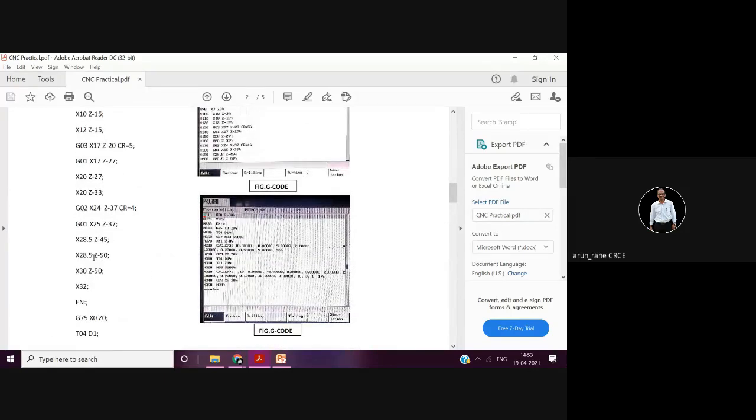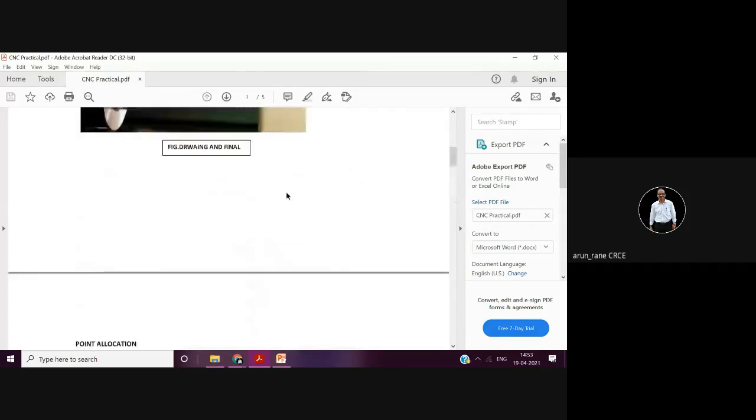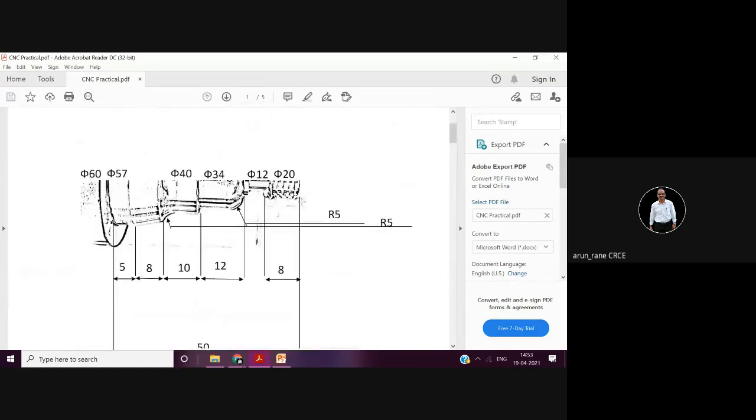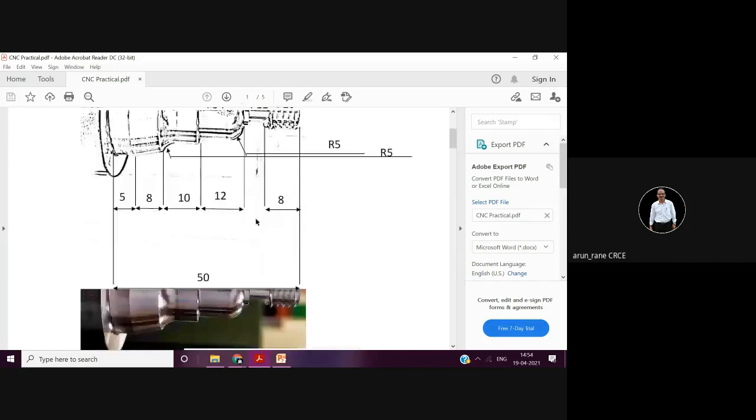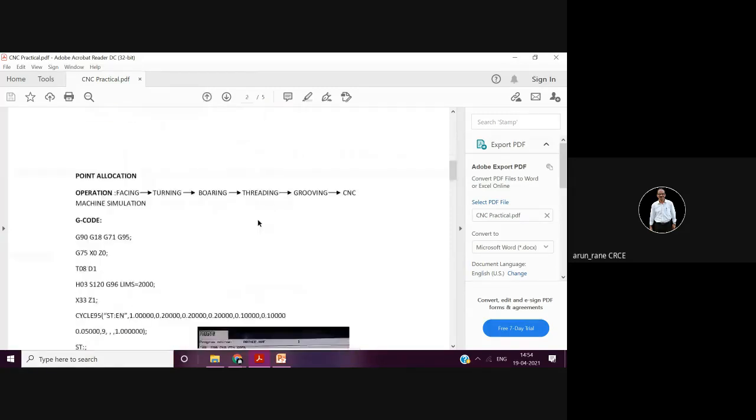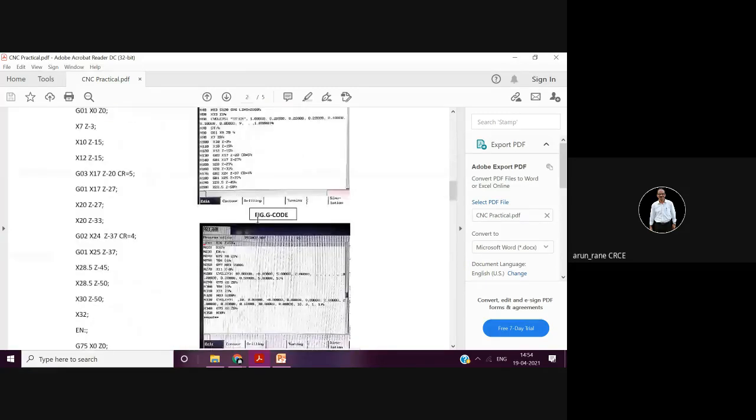In between, if you want to have a chamfer, you can give the chamfer accordingly. Suppose I want to have a chamfer here on this diameter 20, a chamfer of 1 mm, 1 by 45 degrees. So what will be my program? X0, Z0, then X20 minus 2, isn't it? Diametrically, so I will say X18, then I will say X20, Z minus 1, and then I will say Z minus 15. Like that I will do. It's very, very simple. Now I have described this finished profile.